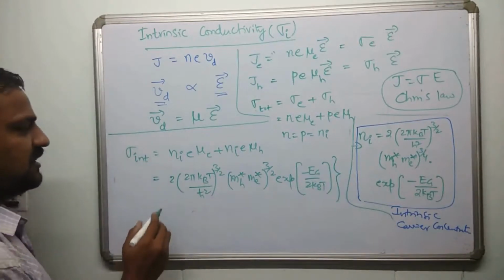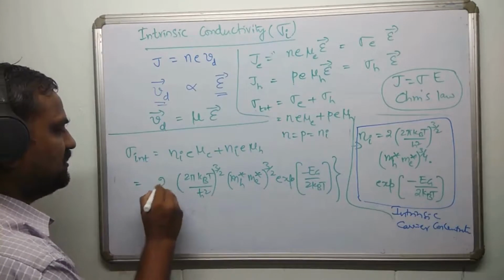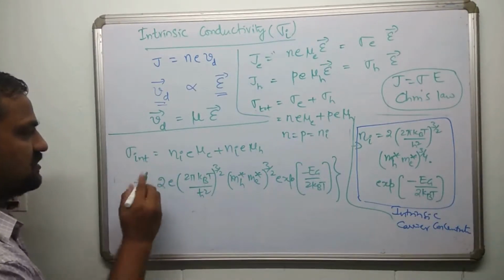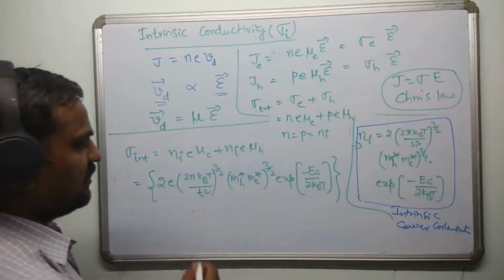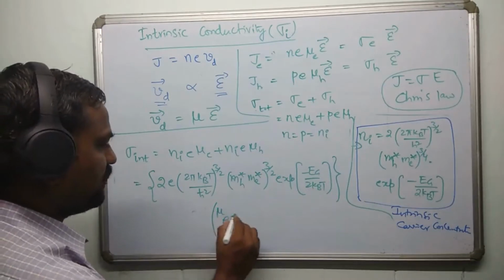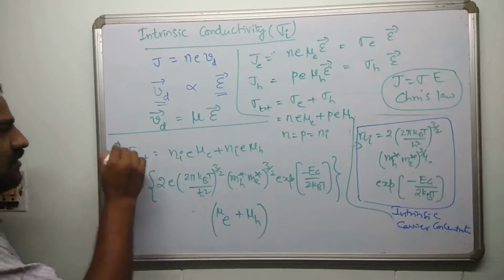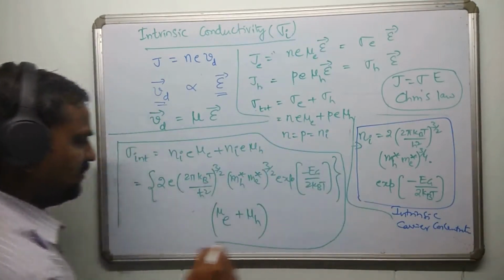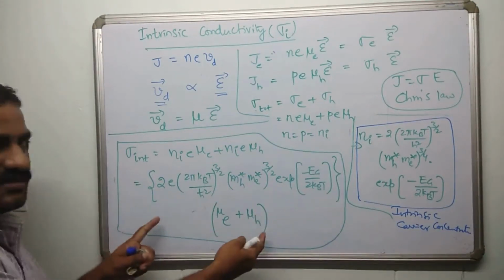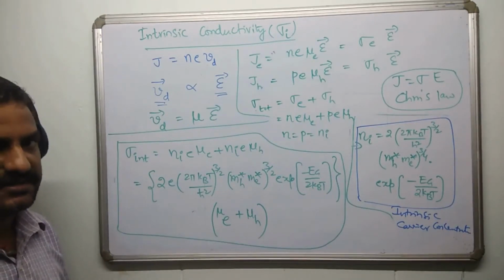Here I can also take the charge of the electron as a constant, so I can write e here because charge is a constant. This times what we are left with is a product term, mu E plus mu H, right? So this expression is for the intrinsic conductivity of an intrinsic semiconductor. Please remember, this is a product, this bracket term times this, and this completes the story of intrinsic semiconductor. Thank you.